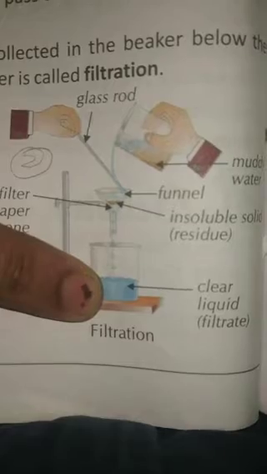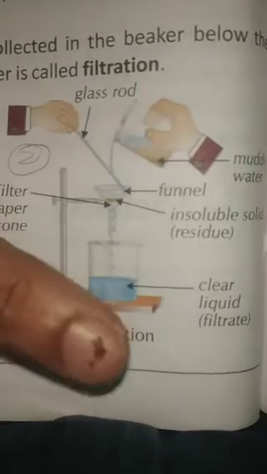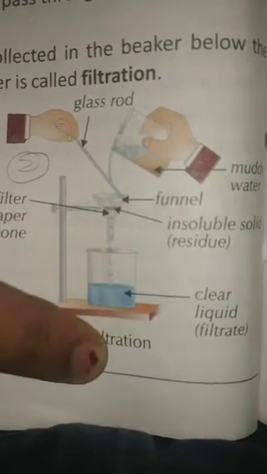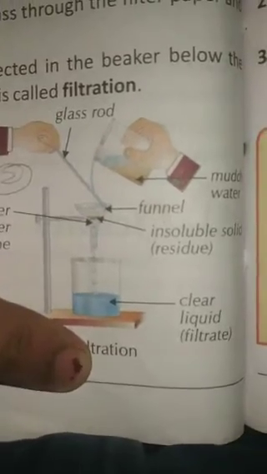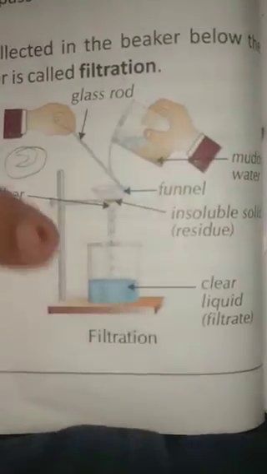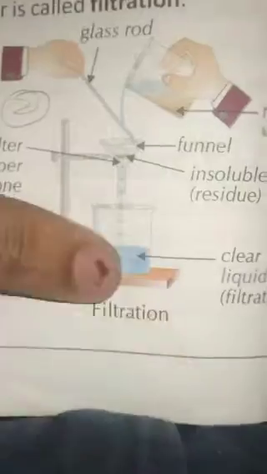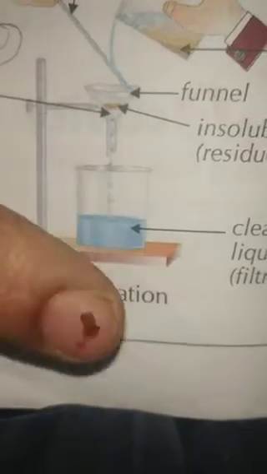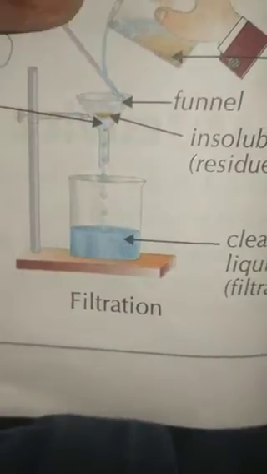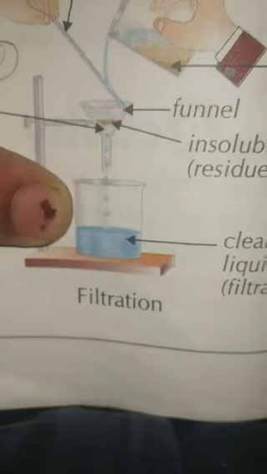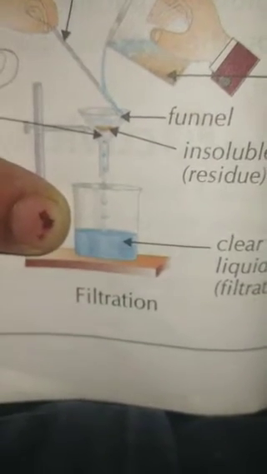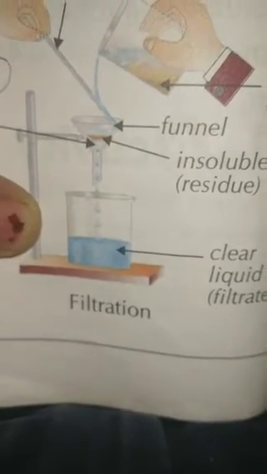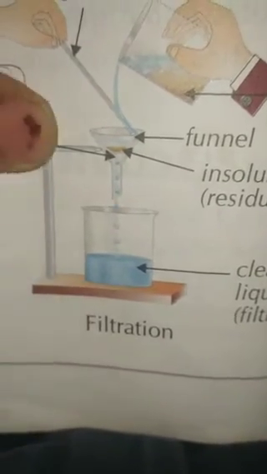Now this clear liquid is the filtrate. So this process is called filtration. The clear water comes out of the filter paper and is collected in the beaker below, and in the funnel the residue is seen. Just now I explained to you. So this is called filtrate. This method of purifying the water is called filtration. Is it clear, children? If it is a class, you would have said yes, teacher. Yeah, I can listen to you. So this is the process of filtration.